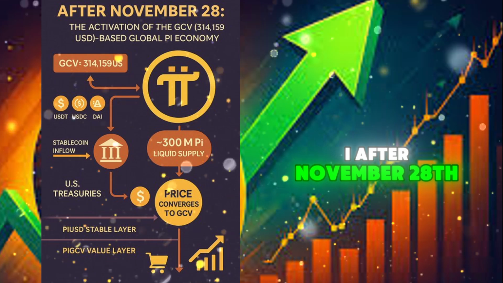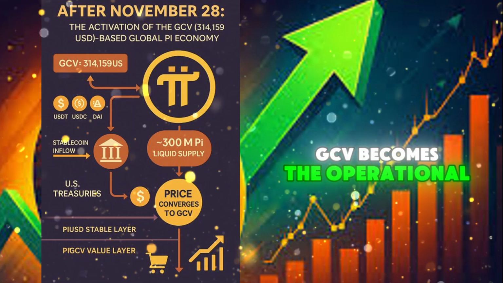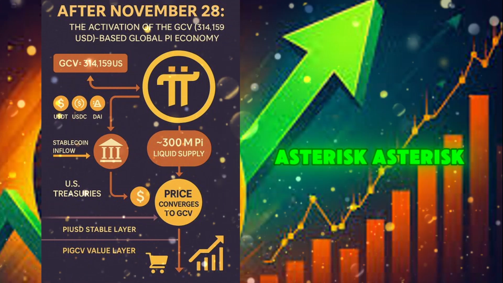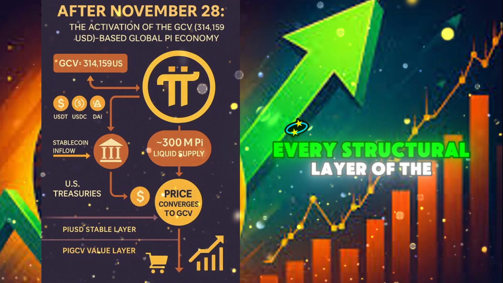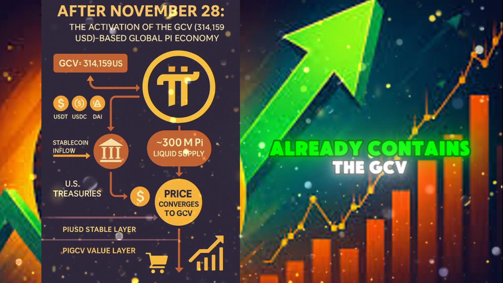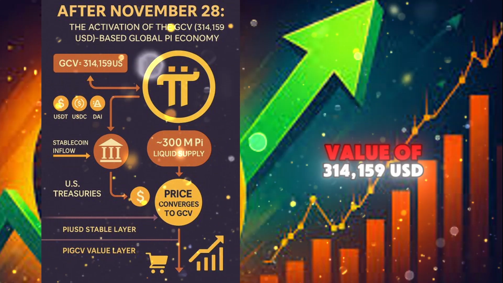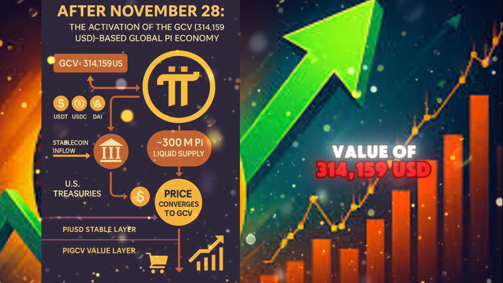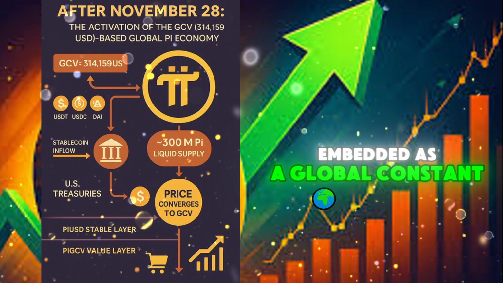After November 28th, GCV becomes the operational accounting standard across all Pi infrastructure layers. Every structural layer of the Pi network already contains the GCV value of 314,159 USD embedded as a global constant.